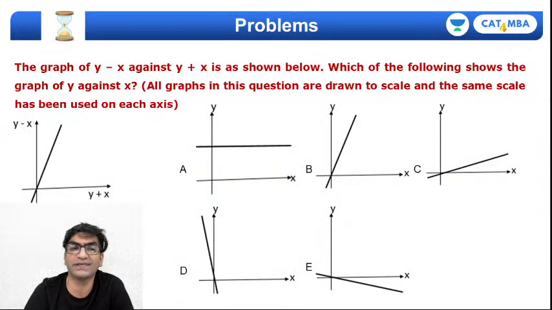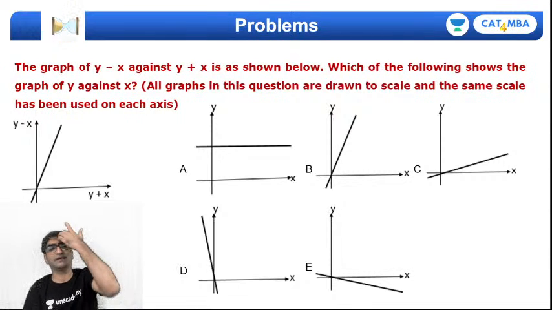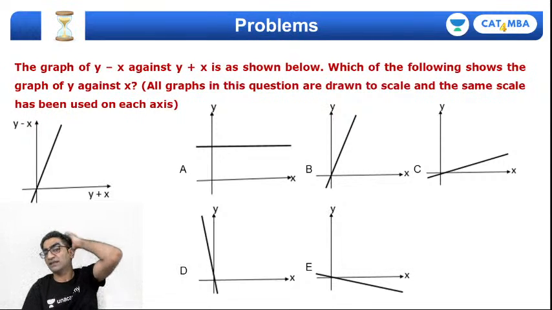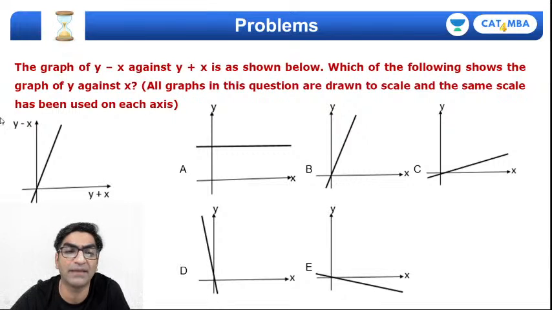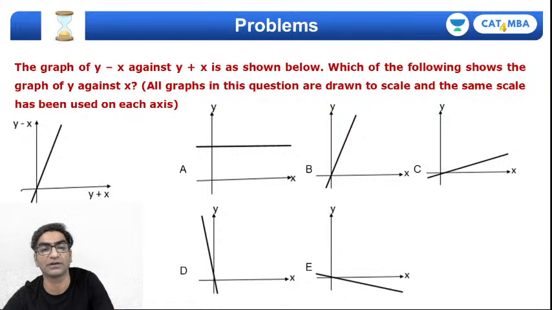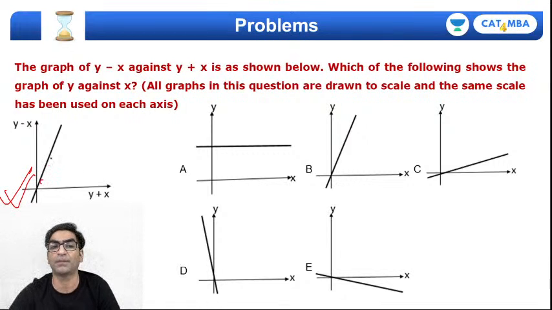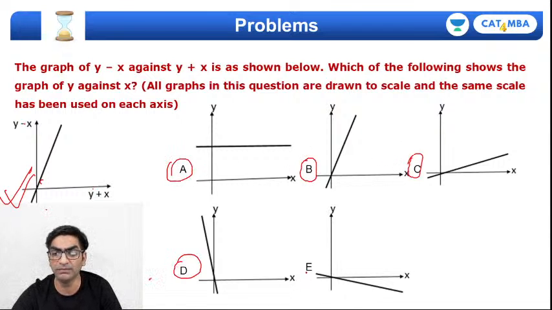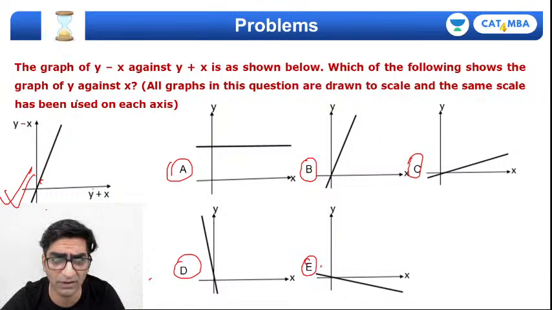ग्राफ के बेसिस पे 2-3 क्वेश्चन है, फटाफट डिस्कस कर लेते हैं. We're given that the graph of y plus x and y minus x is shown here, right? ये वाला curve is given in the problem. It says this plots y minus x with y plus x, right? अगर ये दिया हो तो which of these option choices A, B, C, D, E will represent the curve for y against x?